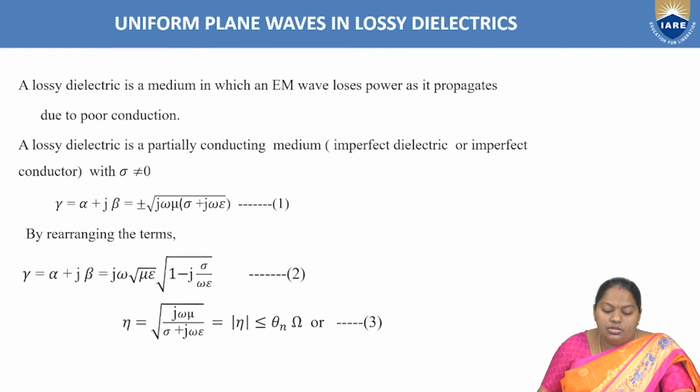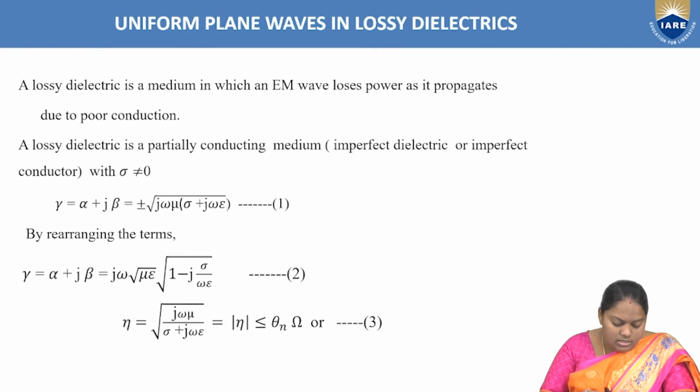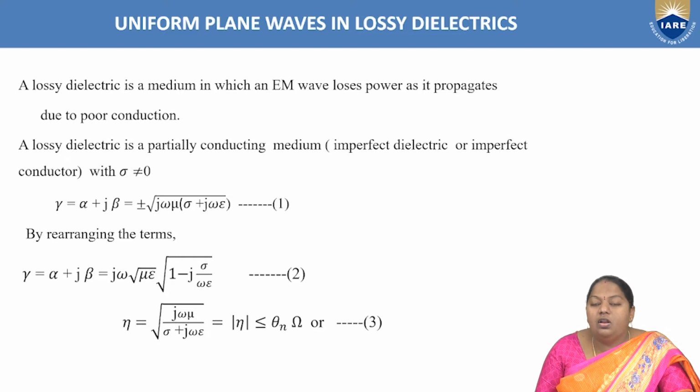So in this lecture, the continuation part here, we are going to learn the uniform plane waves in lossy dielectrics. As we have seen, the dielectric medium is to be analyzed in 3 different cases. First one is lossless, next is lossy, and the third case is the practical dielectric medium. First we analyzed the lossless dielectric medium.